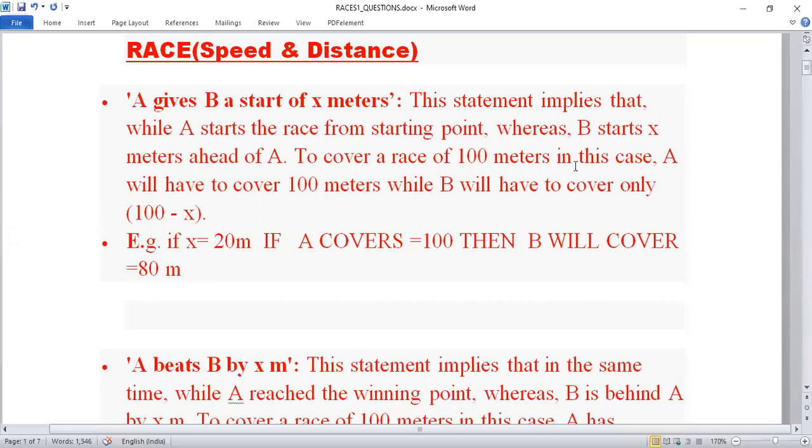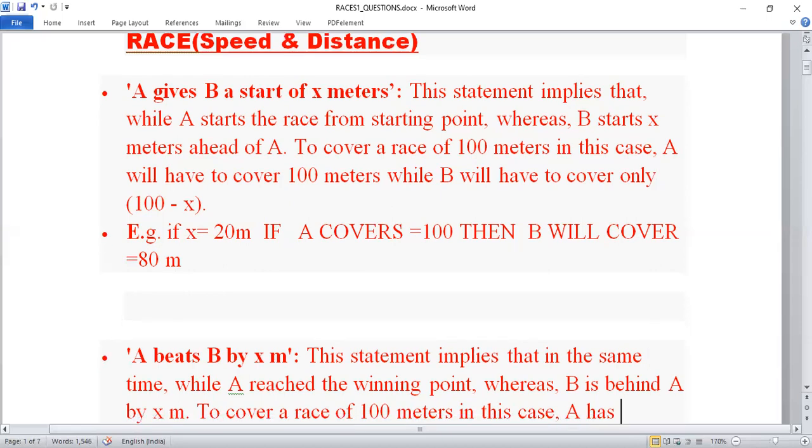So to cover a race of 100 meters, in this case, A will have to cover 100 meters, so B will be covering only 100 minus X. So if A gives B a start of 30 meters, then how much distance does B have to cover? 70 meters, yes. The race is of 100 meters, A will be covering 100 meters and B will be covering 70 meters because he is already 30 meters ahead of A. Okay. Let's move on to the second one.